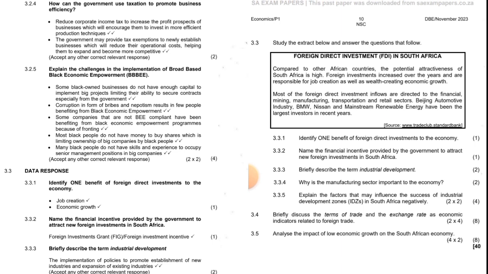3.3.3 briefly describe the term industrial development: the implementation of policies to promote the establishment of new industries and expansion of existing industries. 3.3.4 why is the manufacturing sector important to the economy? The manufacturing sector is labor intensive, which helps the economy to create many job opportunities and reduce unemployment. Okay, guys, this is why the manufacturing sector is important to the economy. Okay. Now we are going to 3.5. Not 3.5, guys. Actually, it's 3.3.5.